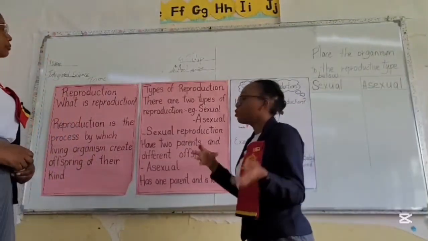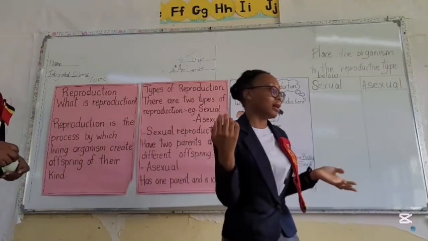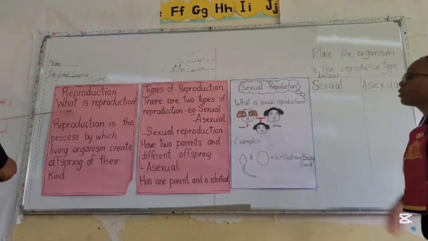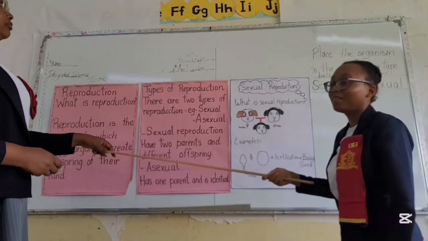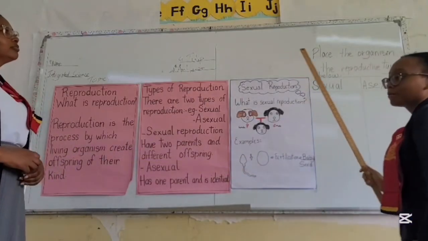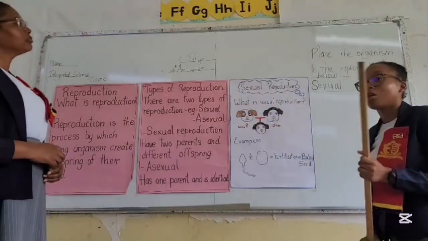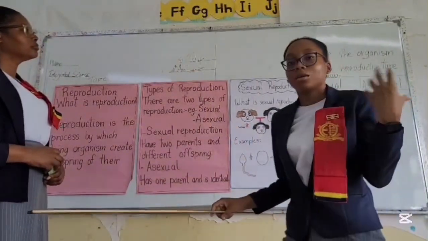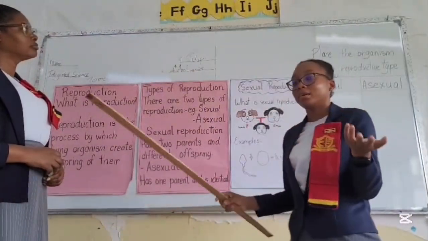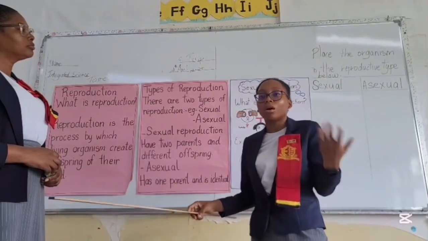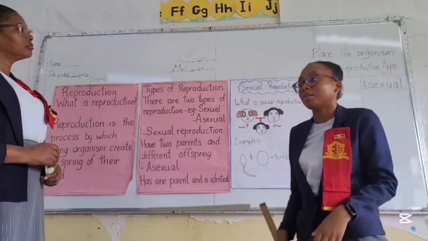Now that we went through those two types, let's go on to an activity. The first activity we're going to have is a list of organisms. Our dear Miss Denise will walk around and she will give you a bunch of organisms.